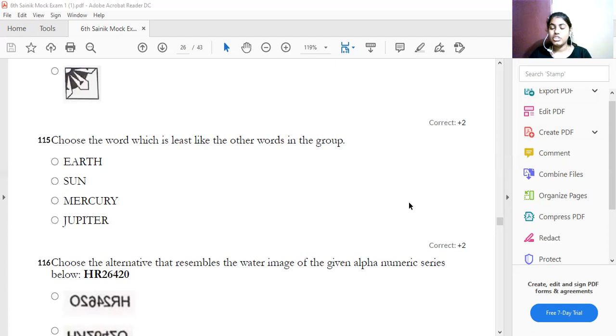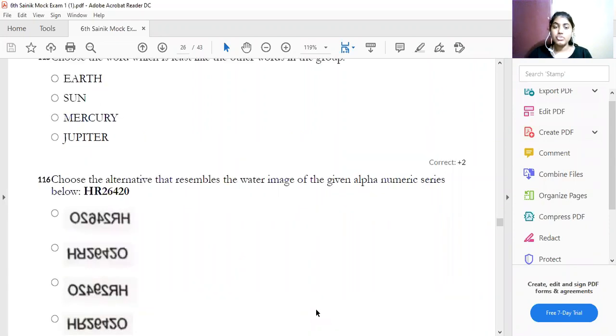Look at the next question. The next question is, choose the alternative that will become the water image. In this question, you have to find out the water image. So far we have solved the questions based on mirror image. Let us see what is the water image of that.